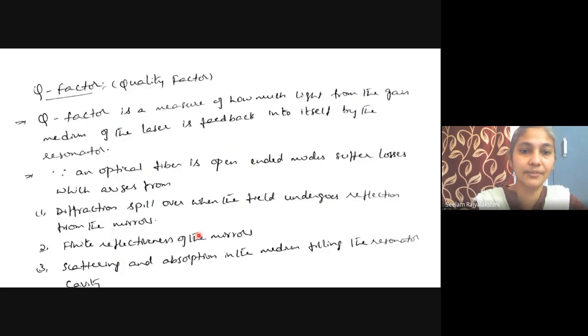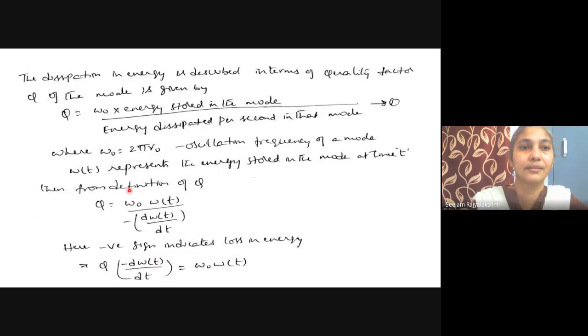Finite reflectiveness of the mirrors: because of reflection also we obtain loss in the energy. Scattering and absorption in the medium filling the resonator cavity. So because of diffraction, reflection, scattering and absorption, we obtain the loss in the energy. Dissipation is nothing but loss. So the loss in energy is described in terms of the quality factor or Q factor.